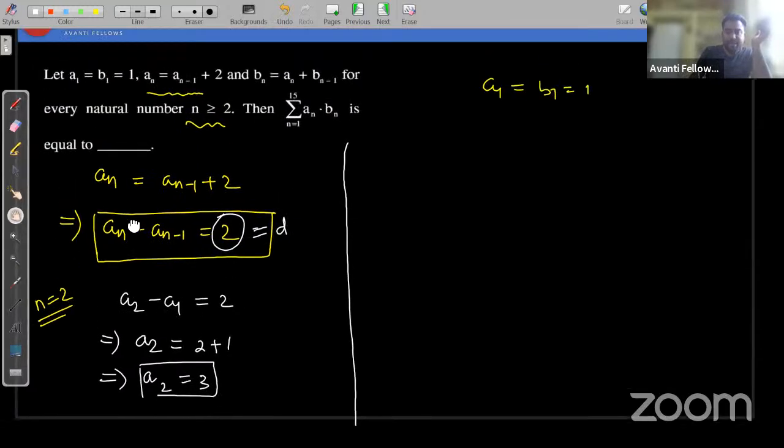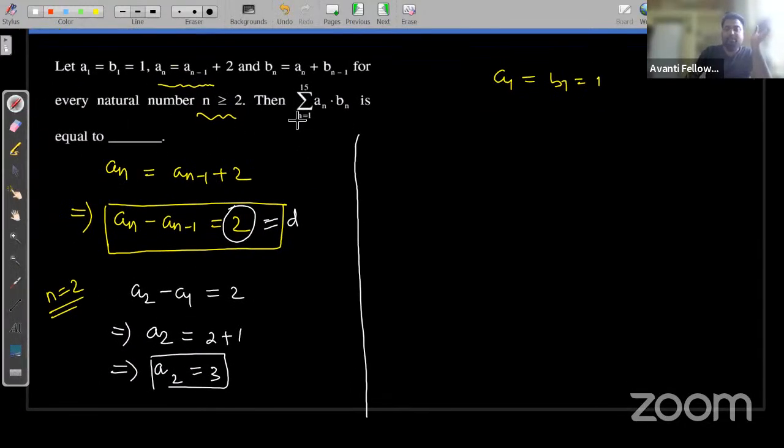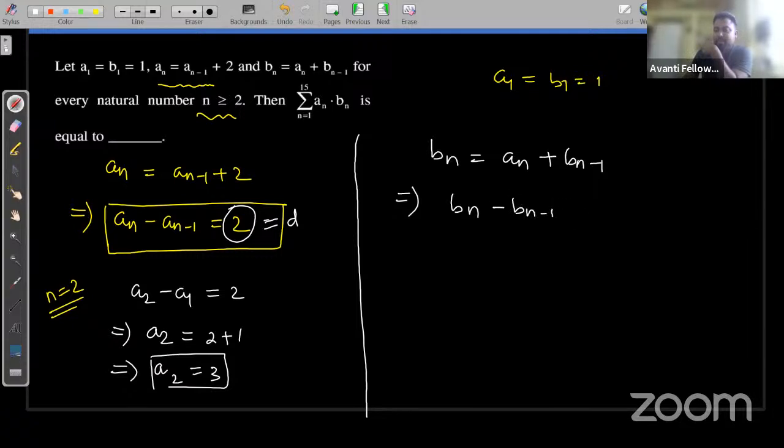If we come to the second thing, guys, it is given that bn is equal to an plus b(n minus 1). Arey bhai, there is something wrong here, okay? So let's see. Similarly, if I observe or analyze this given information, what am I getting? bn minus b(n minus 1) is equal to an. In the first case we have 2, but in this case, we have an.